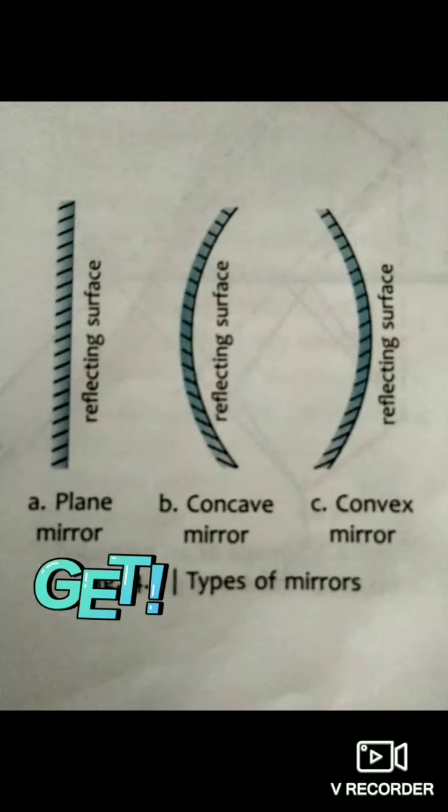These spherical or curved mirrors are of two types, concave mirror and convex mirror, which we will discuss in the higher classes. Now, just for your information, you need to know that concave mirrors have a reflecting surface that is curved inwards, whereas the reflecting surface of convex mirrors bulges outwards.